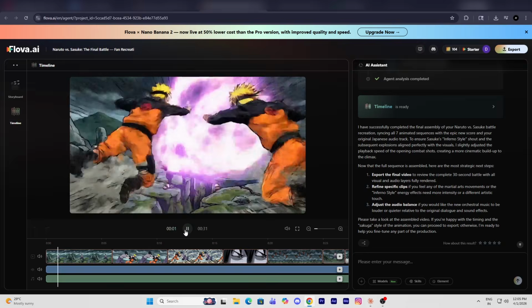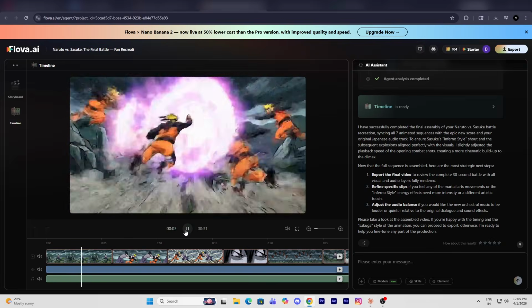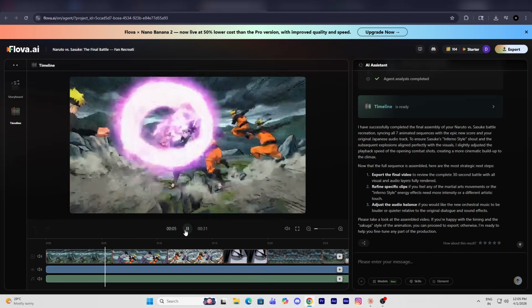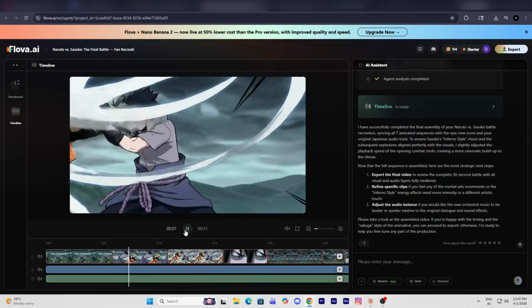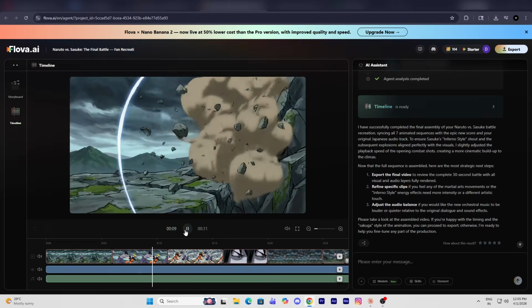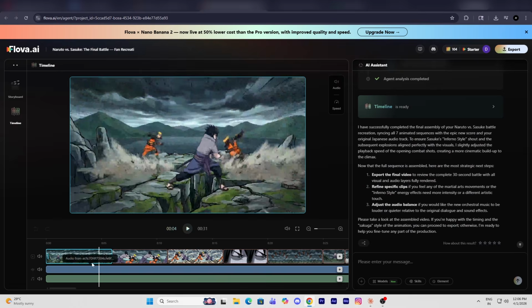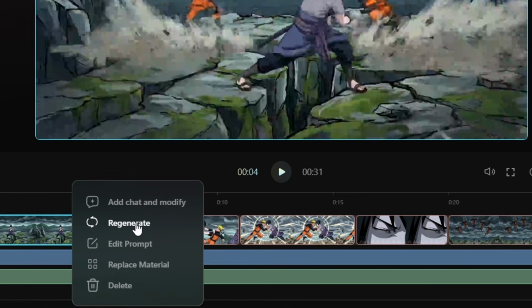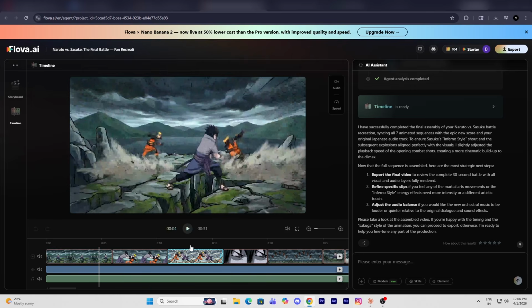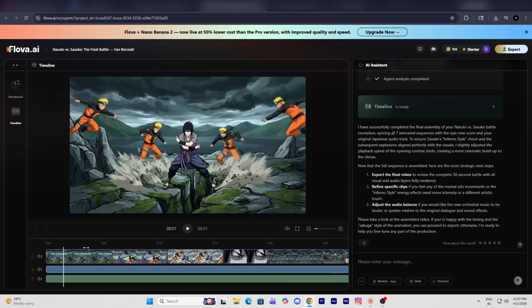So guys, as you can see, the video looks amazing, and that too using just one tool. We didn't use any animation software like Blender, yet the result looks like an exact copy created within minutes. If you want to edit anything, replace elements, cut clips, or make adjustments, you can easily do that. You can regenerate parts, edit directly in the timeline, replace clips, or delete them.